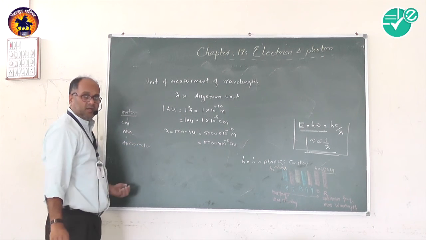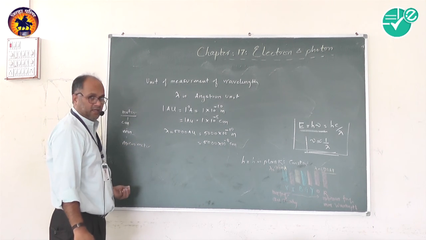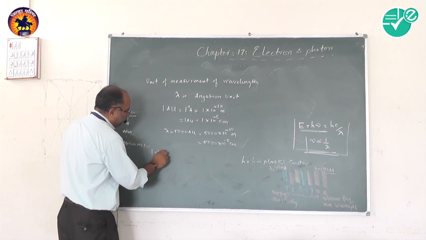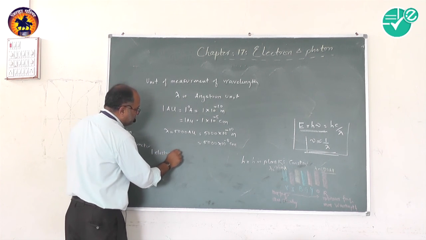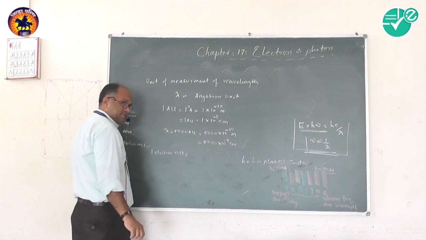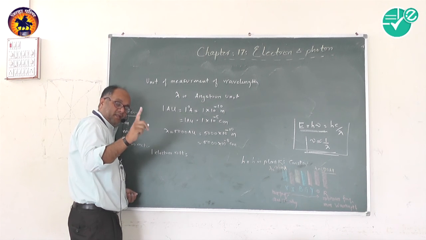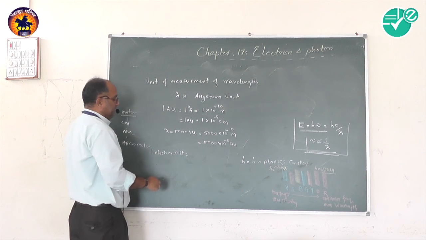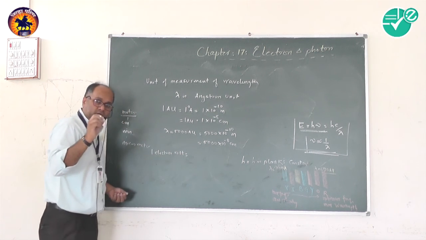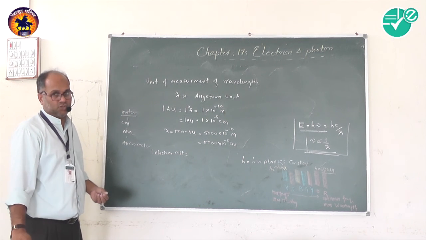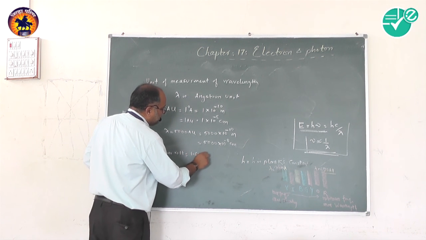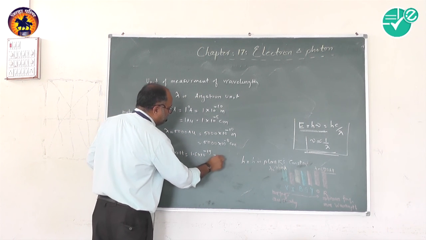Similarly, as we know that meter is the measurement of length, with smaller units centimeter, millimeter, micrometer, picometer, there is also a smaller unit of energy, called 1 electron volt. When 1 electron is accelerated through a potential of 1 volt, the energy gained by the electron is called 1 electron volt, and that is equal to 1.6 into 10 raised to minus 19 joule.